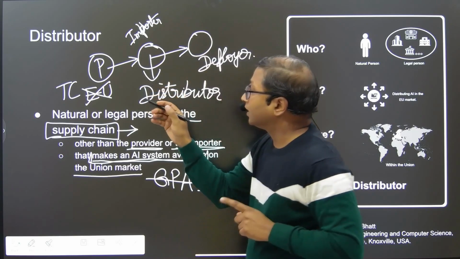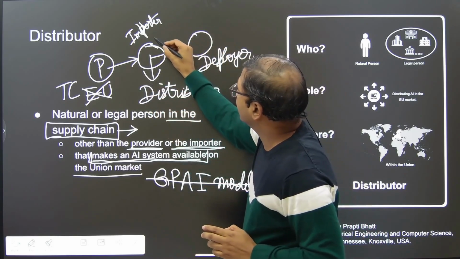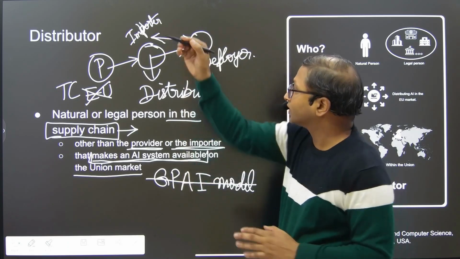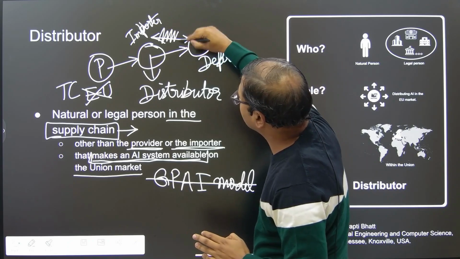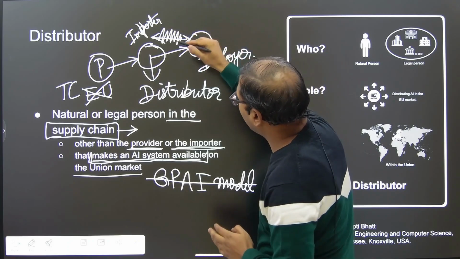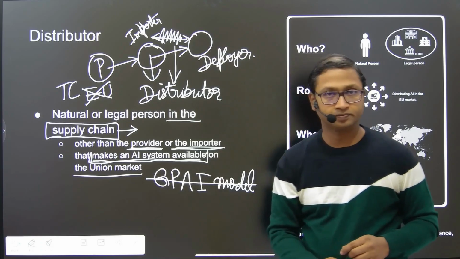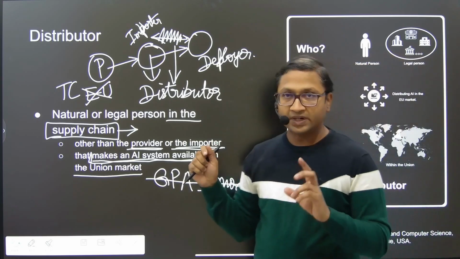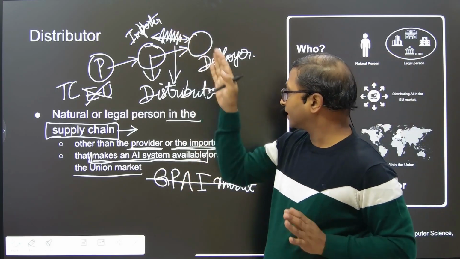But anyone in between importer and deployer, it does not matter how many entities you have in here, they are all distributors. So that's the main difference between importer and distributor.